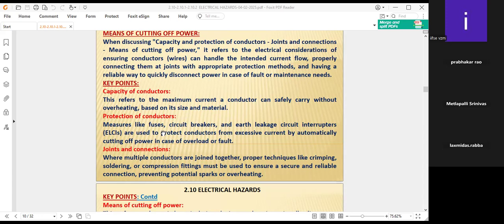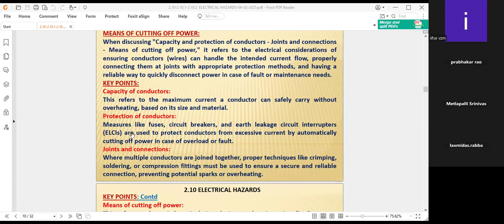Whether the circuit has safe fuses, circuit breakers and ELCBs, whether the earthing is properly connected, whether any earth leakage is there. Earth leakage circuit interrupters give us indications of some leakage so we can protect immediately. That is also to be seen.